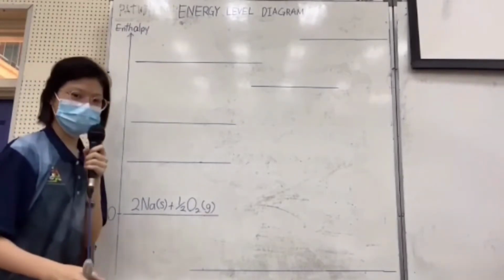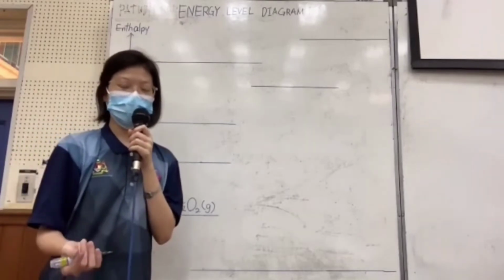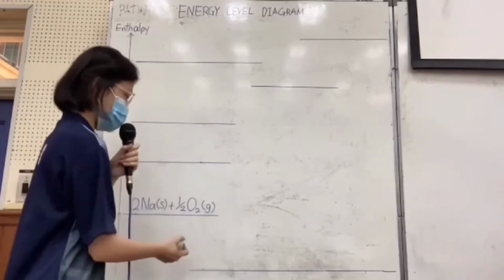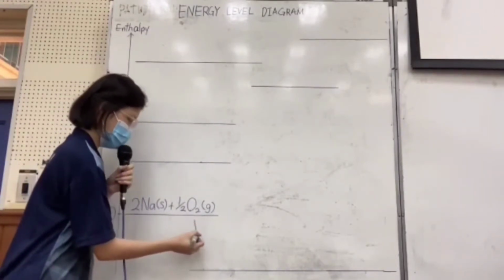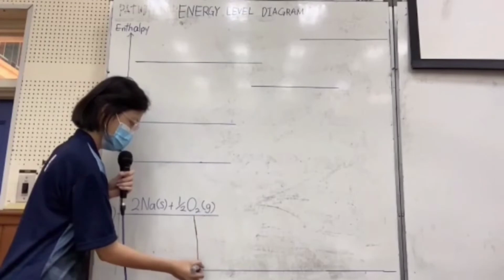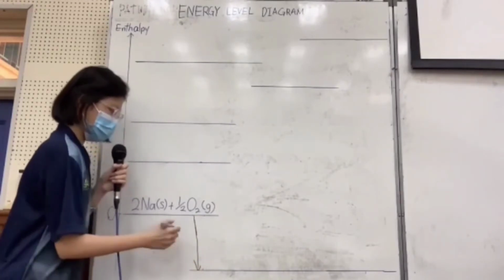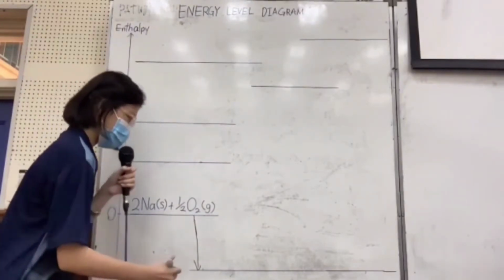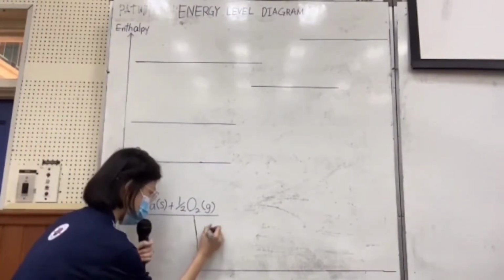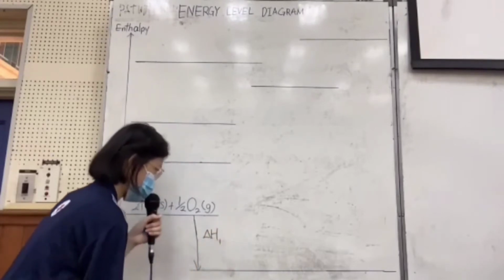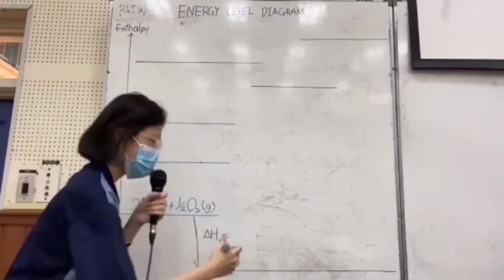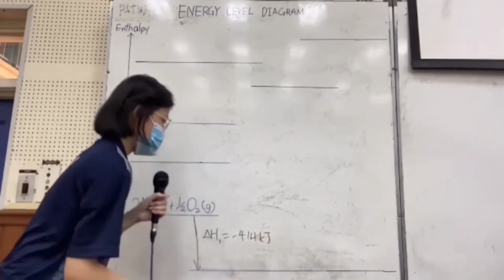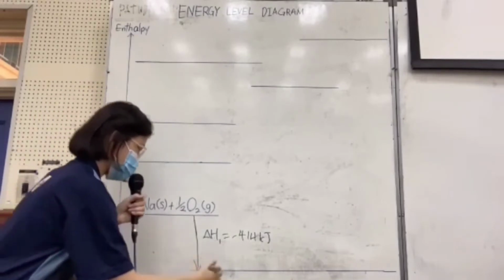Keep in mind the arrow for positive delta H is upward and the negative delta H is downward. Because the enthalpy of formation of Na2O is negative, the arrow must point downward. And make sure our arrow must touch both of the lines. And here we will write the enthalpy, and the level is at 1. Now here we will write the enthalpy, and it will be negative 414 kilojoule. And the product will be